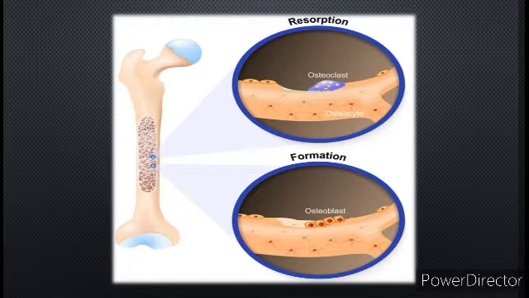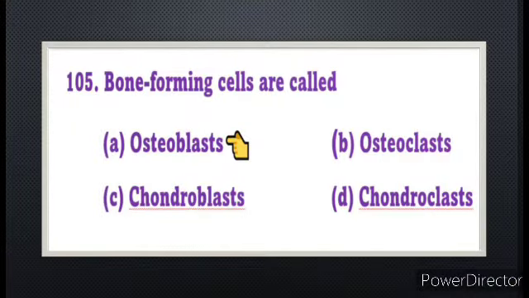Osteoblasts are for new bone formation. Osteoclasts are for aged bone resorption. Finally, these osteoblasts are the cells that form new bone. So for the question, bone forming cells are called. The answer is option A, osteoblast.